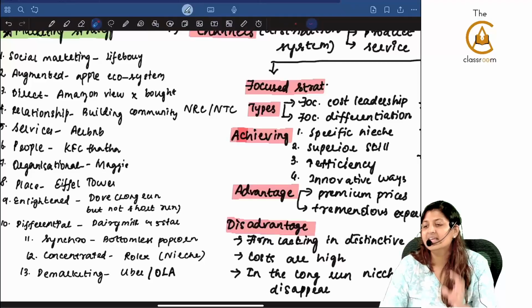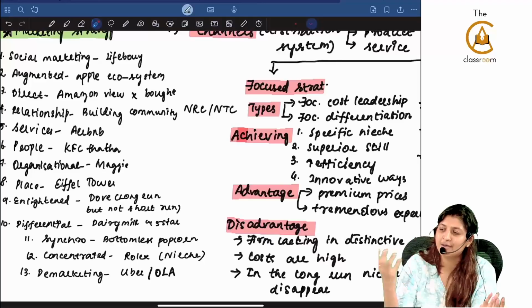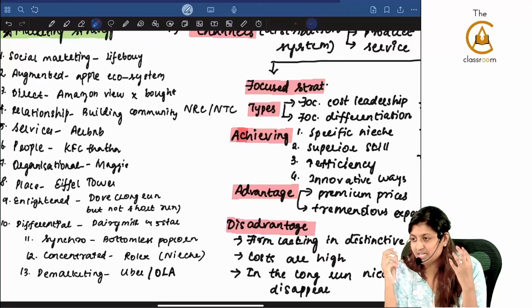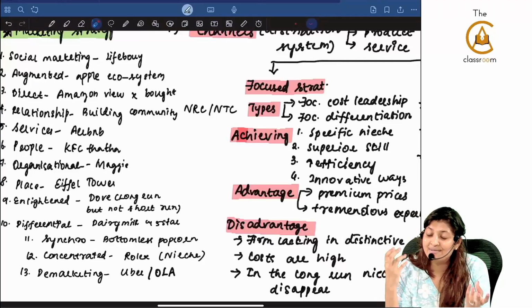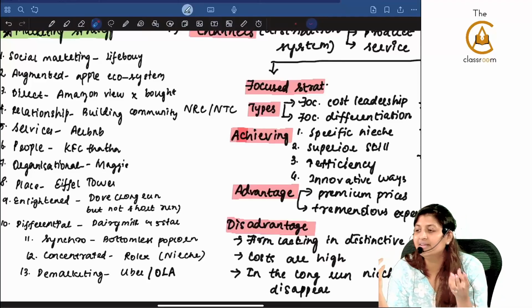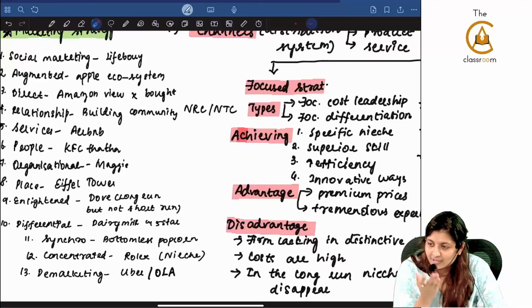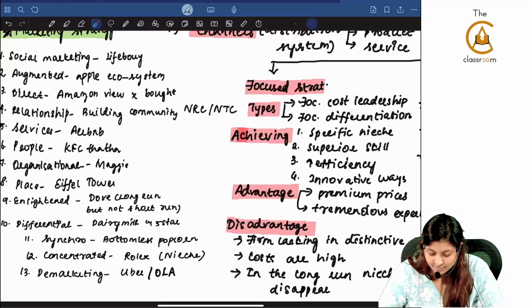Differential marketing, same company but for different products they are using different kinds of marketing techniques. Cadbury and 5-star. Yes or no? Cadbury Dairy Milk and 5-star. Dairy Milk for doubles, 5-star for singles. Hindustan also, Fair and Lovely is also theirs. Dove is also theirs. So that is also differential.